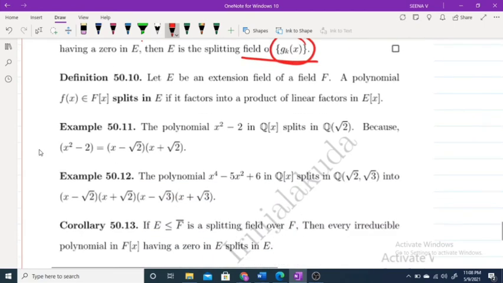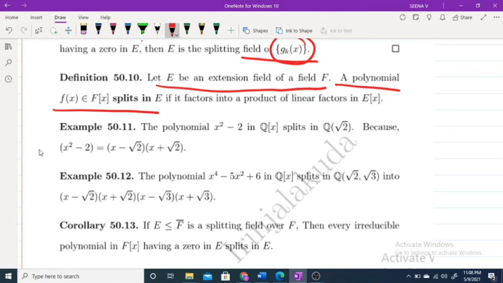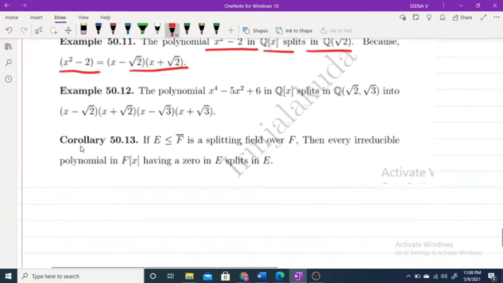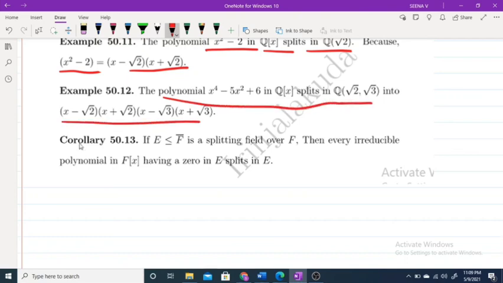Now moving to one definition. Let E be an extension field of a field F. A polynomial f of x in F of x splits in E if it factors into a product of linear factors in E of x. For example, the polynomial x square minus 2 in Q of x splits in Q of root 2 because we can factorize it like this. This polynomial also splits in Q of root 2, root 3, because you can write it like this.